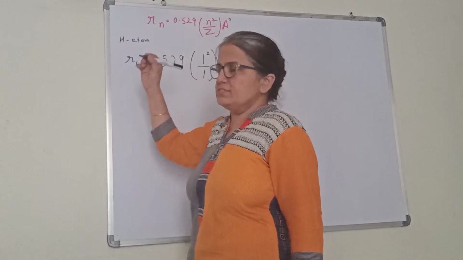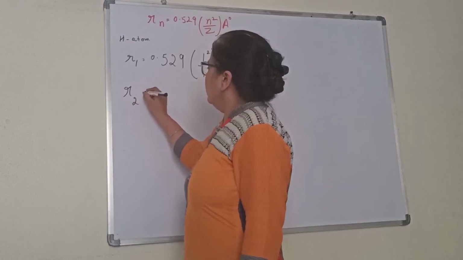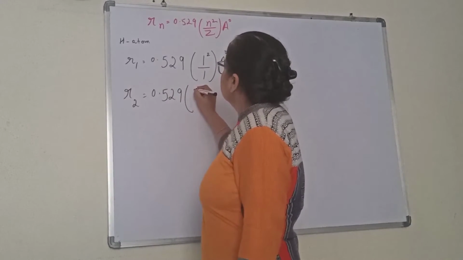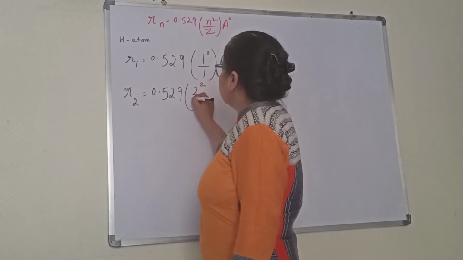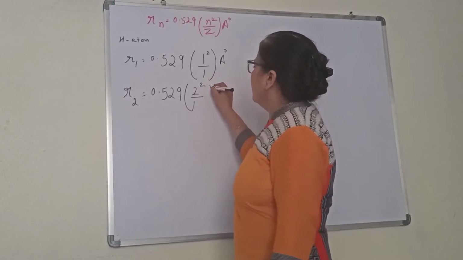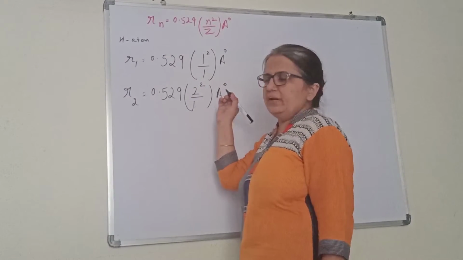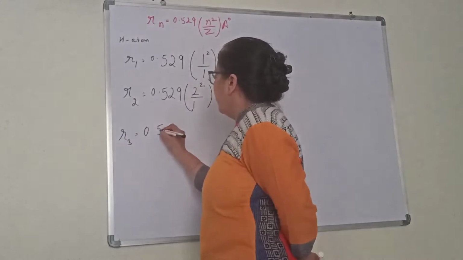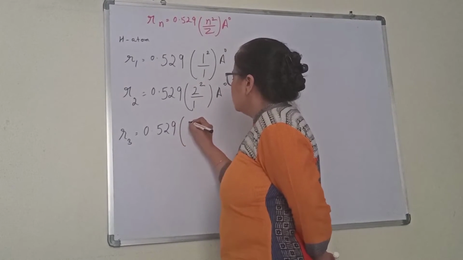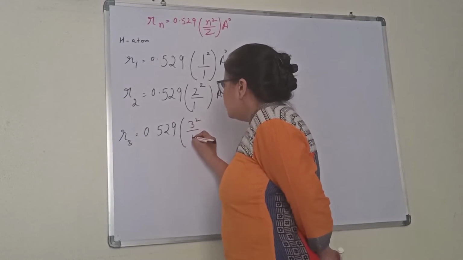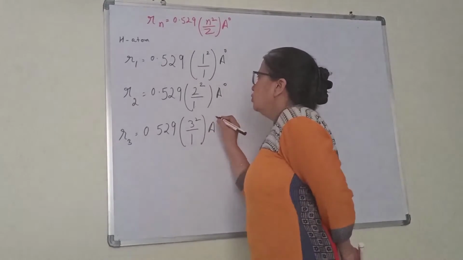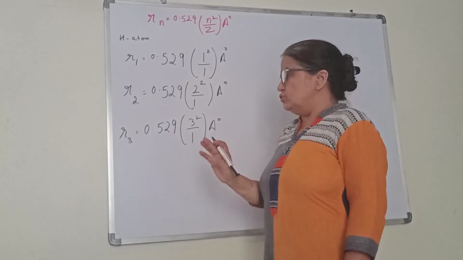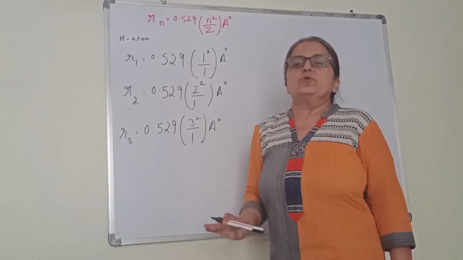You can calculate yourself. Second orbit, children, here you will write 0.529 into n, which is now 2 square, second orbit, hydrogen 1, a naught. You can solve it and write R3, third orbit, 0.529 into 3 square. Whichever orbit they ask you, you will just put the values for n. For whichever atom they ask, actually it is applicable only for one electron species.